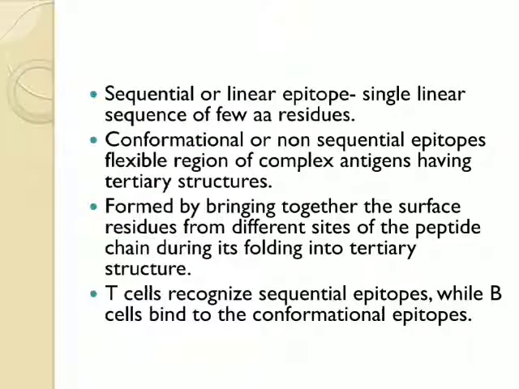There are two types of epitopes, sequential and conformational. The simple or single linear sequence of a few amino acid residues is known as a linear epitope, and the non-sequential, conformational epitope is a flexible region of a complex antigen having tertiary structure. They form by bringing together surface residues from different sites of the peptide chain during its folding into the tertiary structure. T cells recognize sequential epitopes, while B cells bind to conformational epitopes.